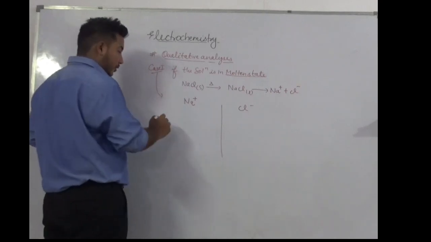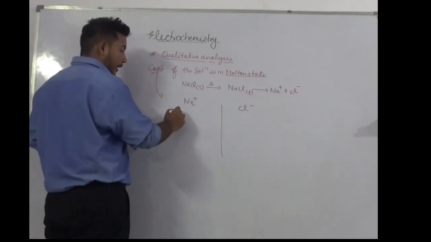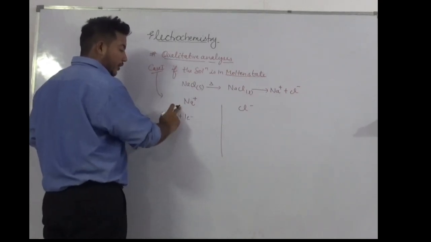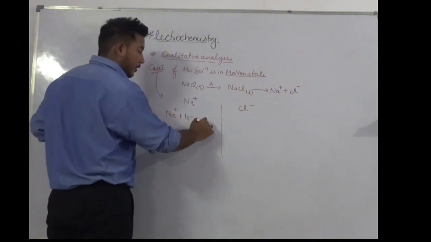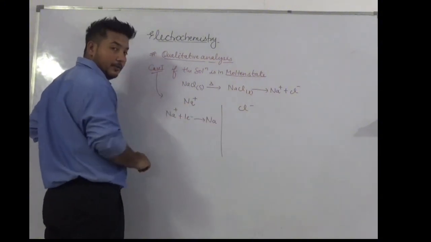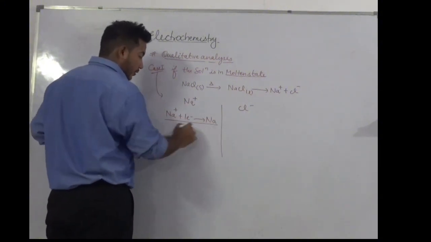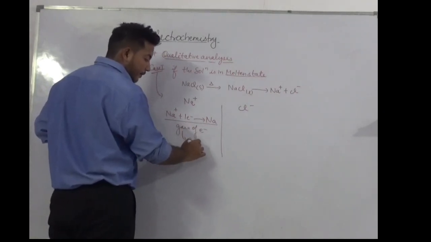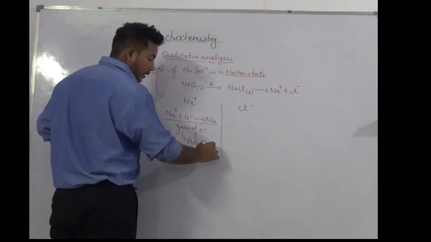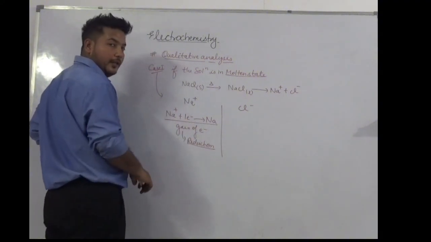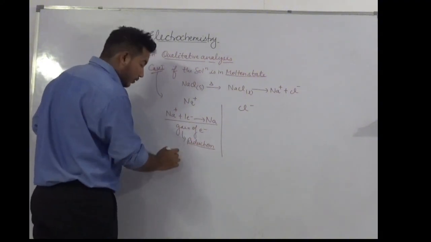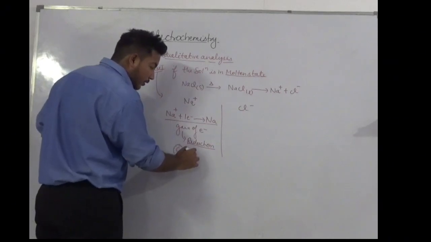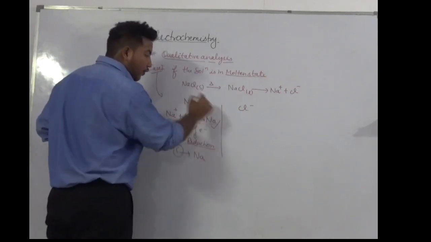So let us split. Add electrons equal to the positive charge on the left hand side and neutralize the substance. Here gain of electron occurs, which means reduction, and reduction occurs always at cathode. So at cathode, sodium is formed.